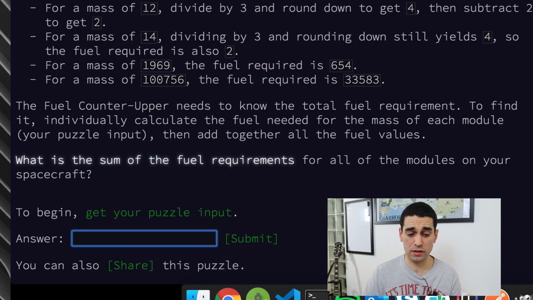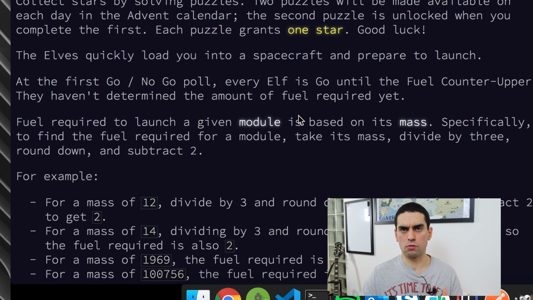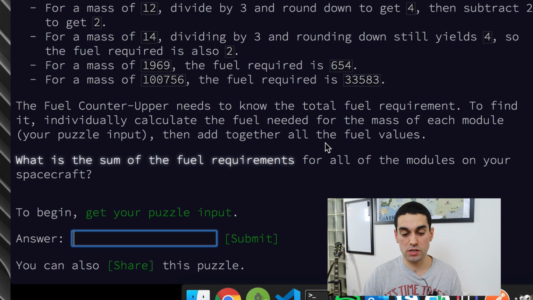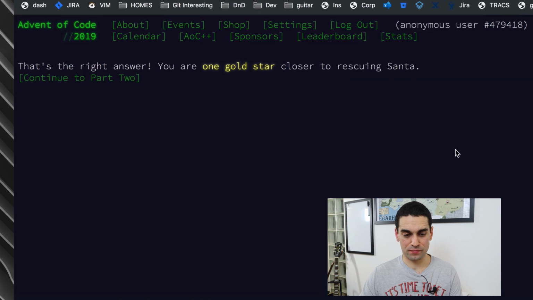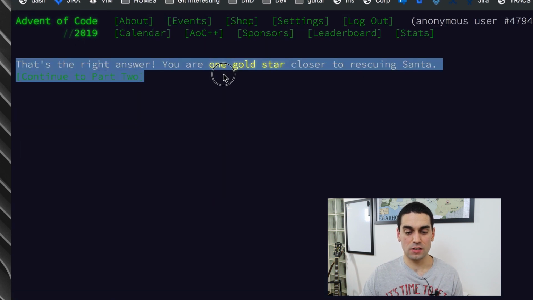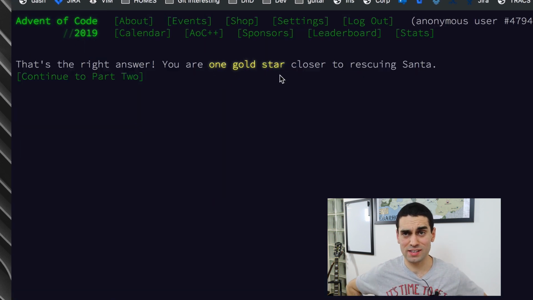So I'm going to go back to the Advent of Code challenge, day 1, and there's The Tyranny of the Rocket Equation, which I think I've solved now by looping through each of the modules, figuring out the mass, etc., and coming up with a sum of the fuel requirements. I'm going to paste my answer into there, 3412496, and hit submit, and let's see what happens. There we go. It says, that's the right answer. You are one gold star closer to rescuing Santa, and of course, saving Christmas.